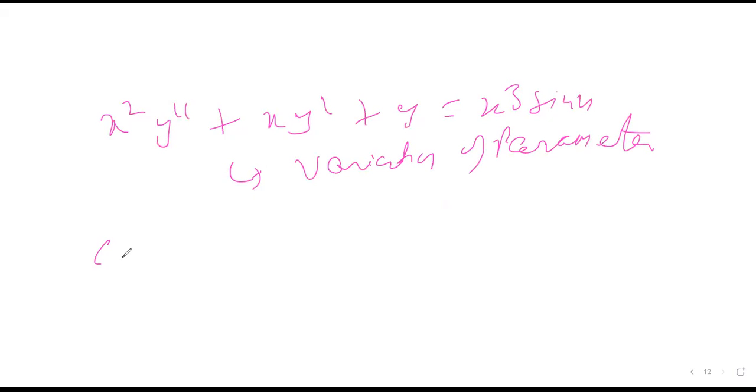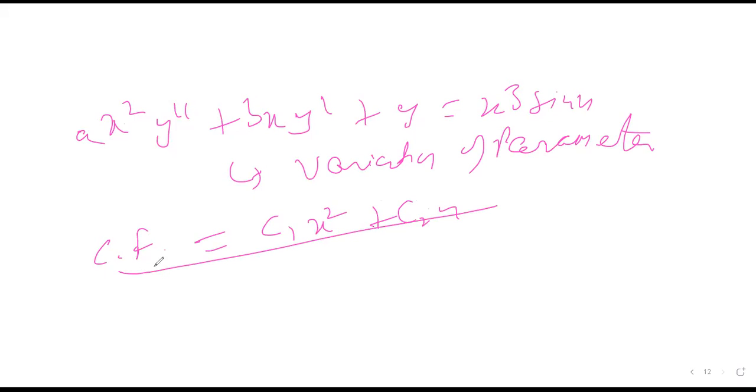Everybody was able to find its CF. CF was coming out to be C1x² plus C2x, that kind of thing. There may be some coefficients. This part was very easy. What the mistake was, while doing it using the variation of parameters, most of the people committed the mistake of taking r as x³ sin x.